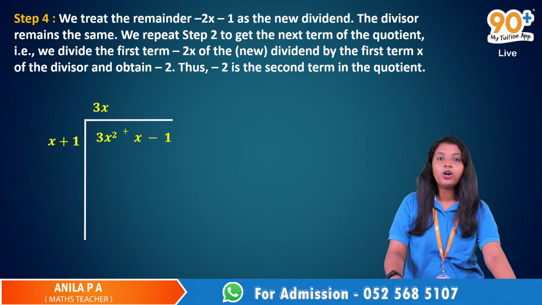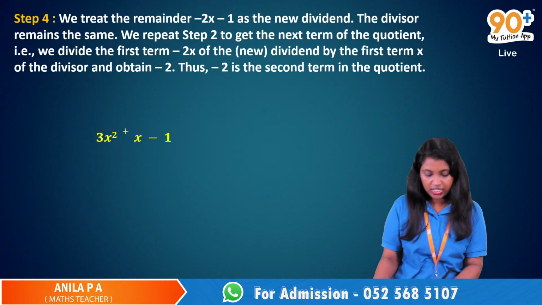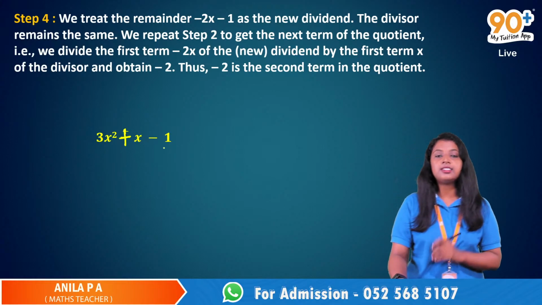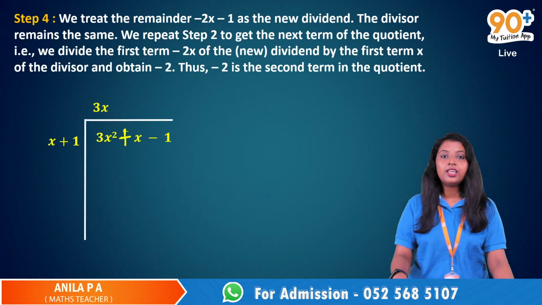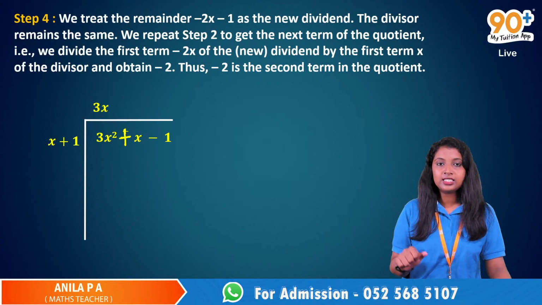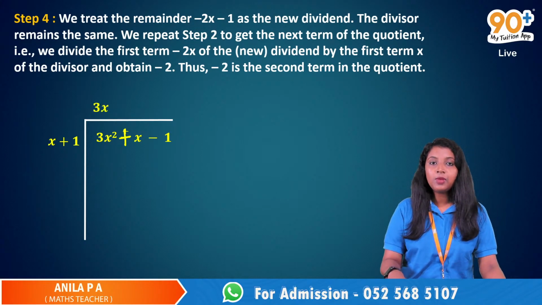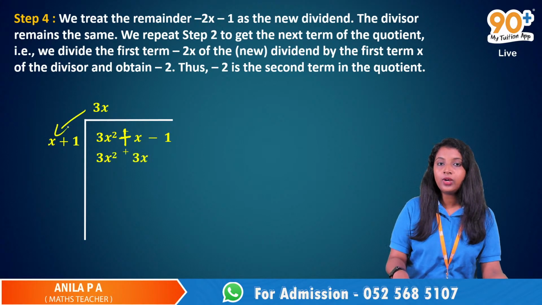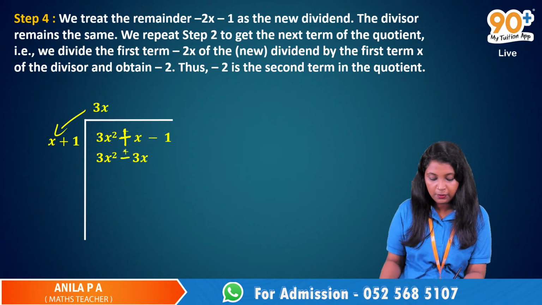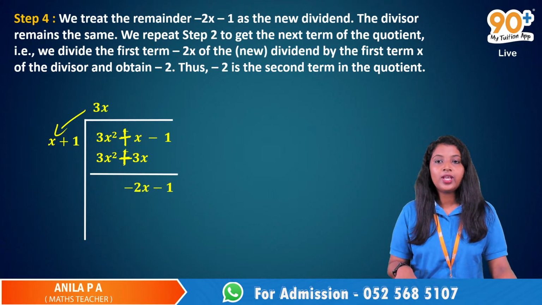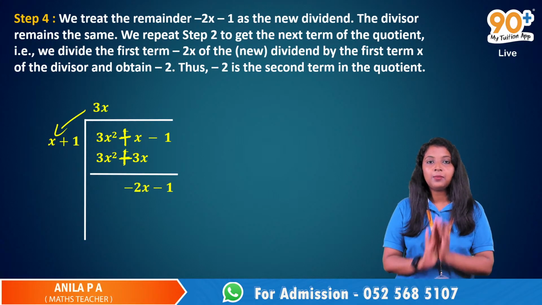After doing all the steps, first we rearranged the terms in ascending order of their powers. Then after dividing 3x squared by x, we got 3x. Then we multiplied 3x and x plus 1 and got 3x squared plus 3x. Then after subtracting, we get minus 2x minus 1. That was step number 3.